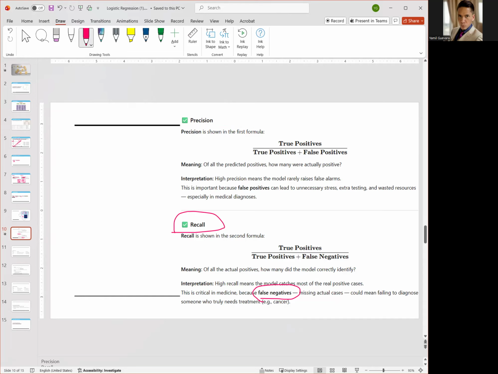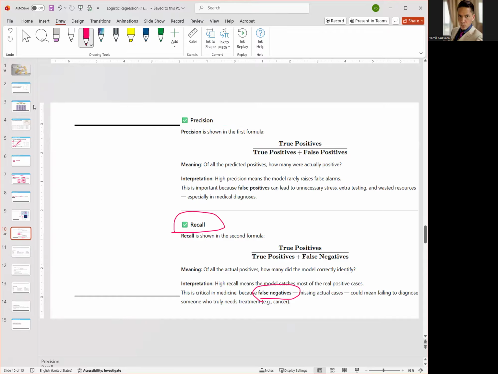Because you don't want to tell the patient, hey, you do not have cancer, but in reality, the patient does have cancer. That's a major problem, right? Because now the patient is not going to get treatment, and a few months later, they die of cancer because they did not get treatment on time, because of the false negative.